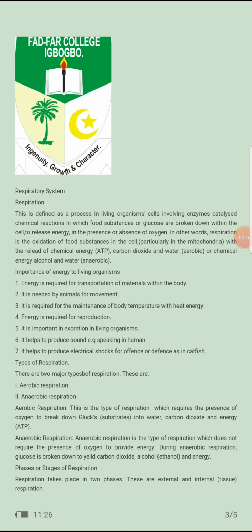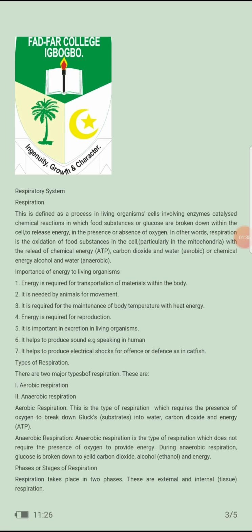Respiration is all about the release of energy, and this is done by chemical substances, the food substances we take into the body. What is the importance of energy to living organisms? Without energy, living organisms cannot carry out their day-to-day activities.